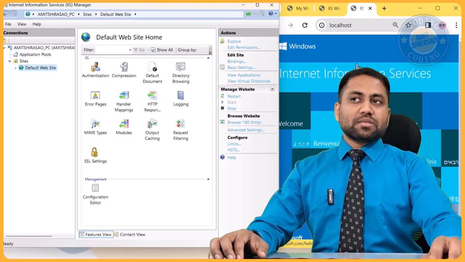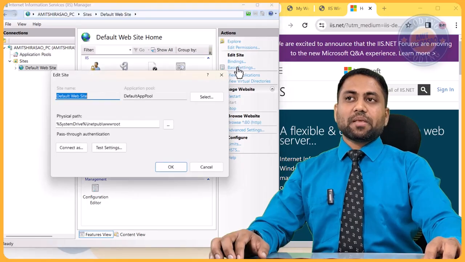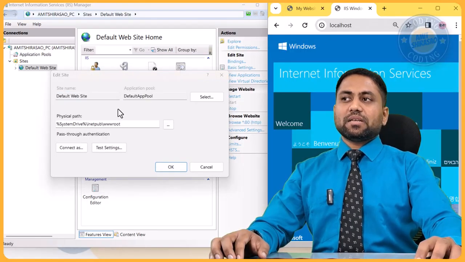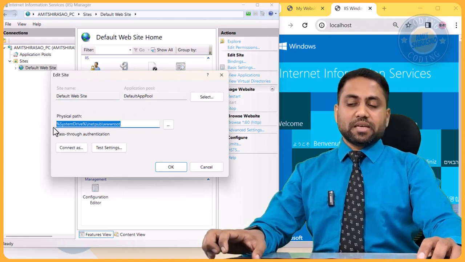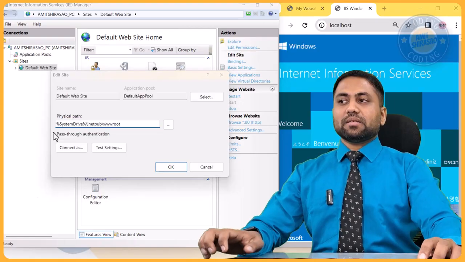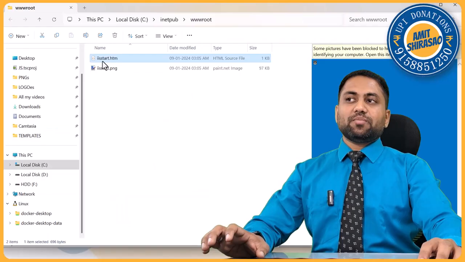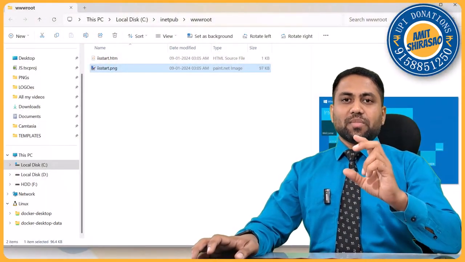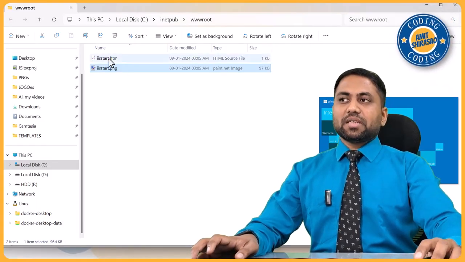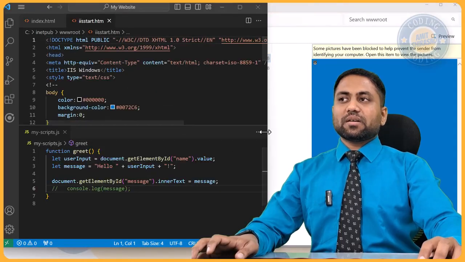Now, if you want to know how this website is written, then you can always do it using basic settings. When you go to basic settings, you see the path. This is the path at which this website is there. So if I go to this particular path, I see that it just consists of one HTML page and one PNG. So this is that PNG that we are seeing. This is just an image that we are seeing. And this is the HTML file.